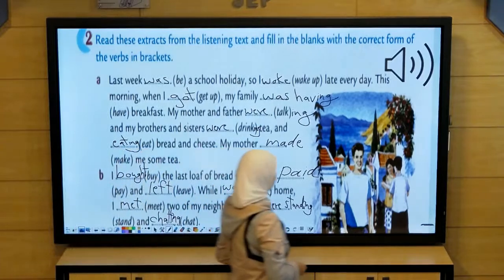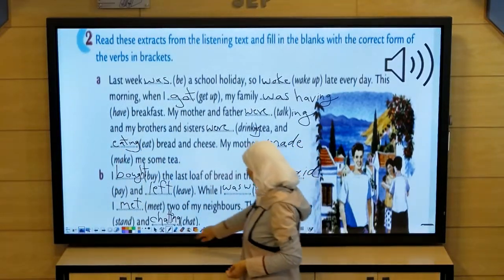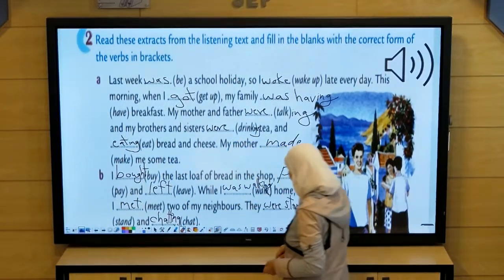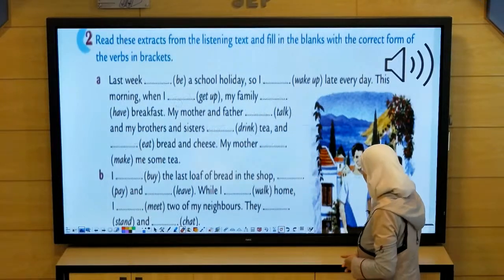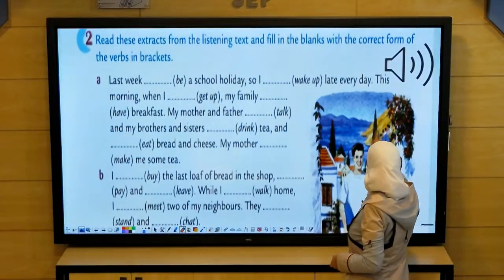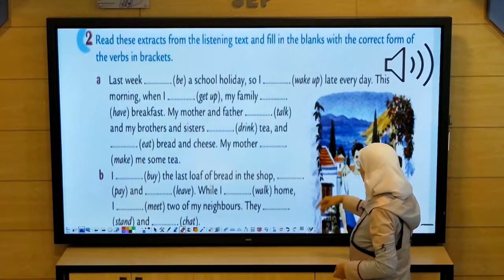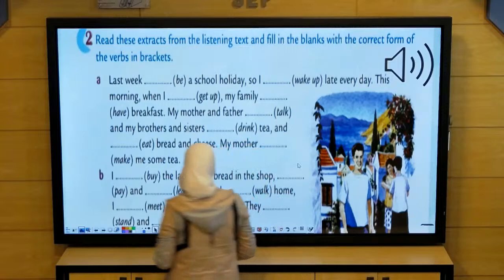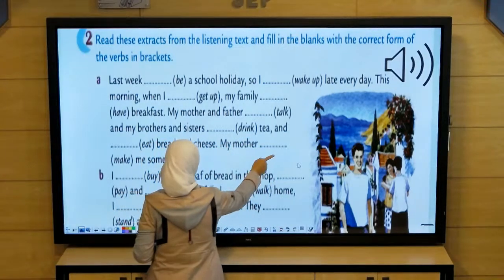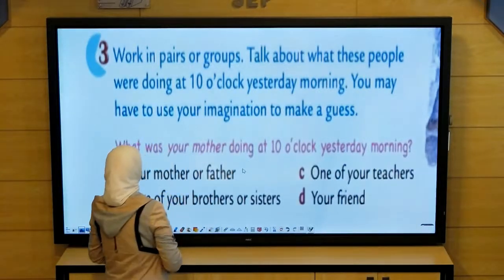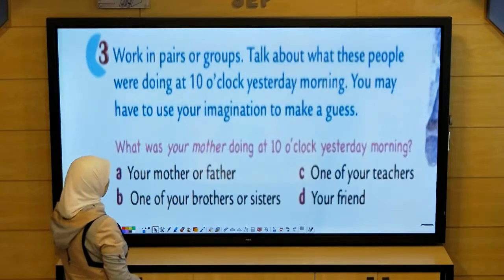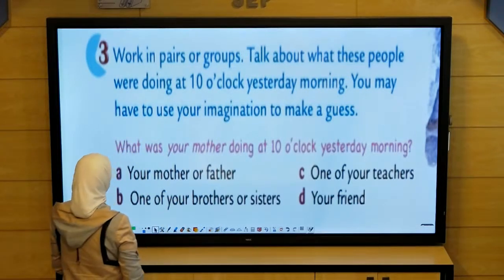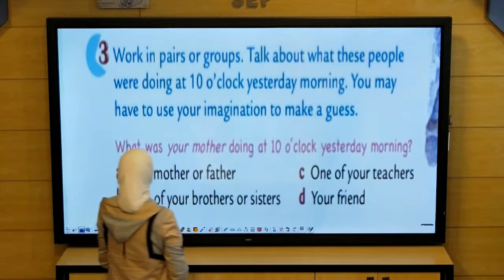And the last one, I want you, page 12, to work in pairs or groups. Talk about what these people were doing at 10 o'clock yesterday morning.